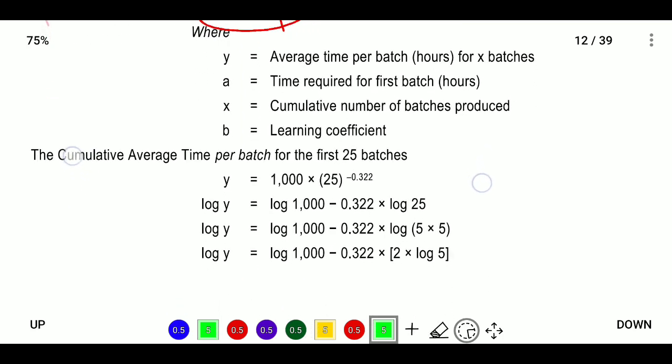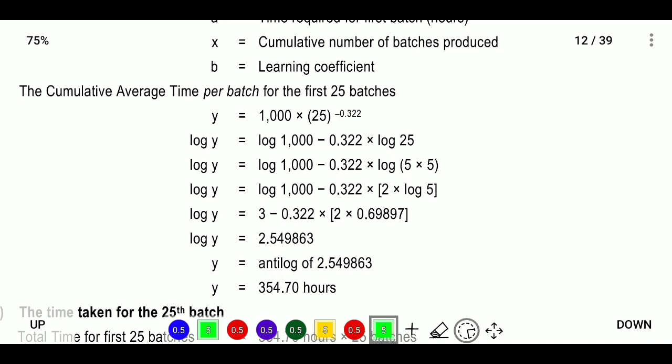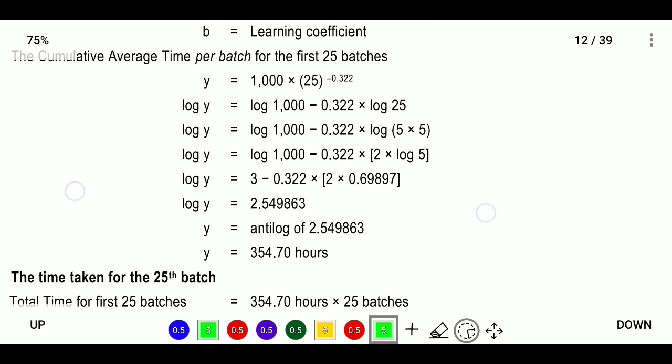How many cumulative batches are you producing? Based on that we will calculate how much we will produce. The power is 0.322. How do we get this 0.322? It has some other calculations. So we will get this.